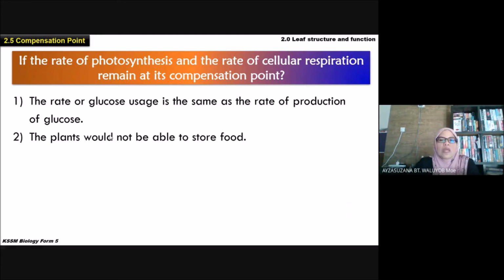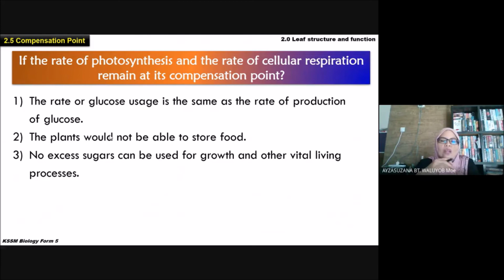The plant would not be able to store food. Yalah, sebabnya keluarkan saja glucose, respiration dah guna semula. So plant cannot store food. No excess sugars can be used for growth and other vital living processes. Okay, tak ada lagi dah sebabnya glucose produced by photosynthesis is used back for the respiration. No excess glucose can be used for the growth. So tak boleh simpan, maksudnya tak ada gula berlebihan untuk pertumbuhan.